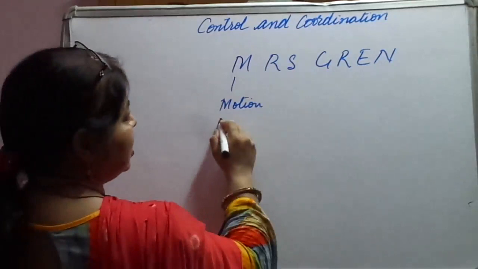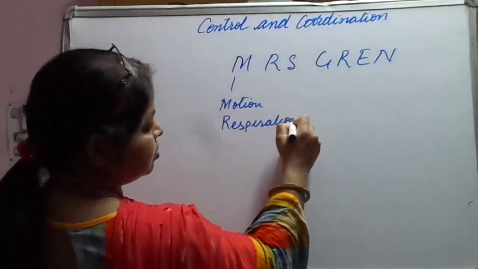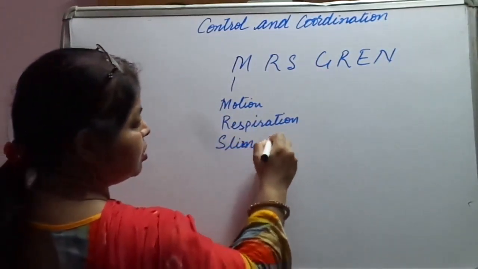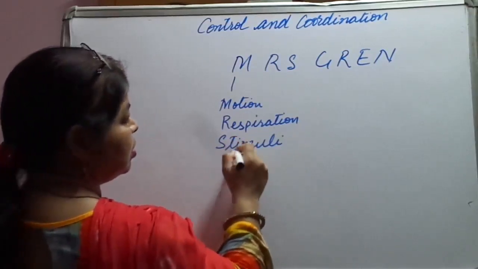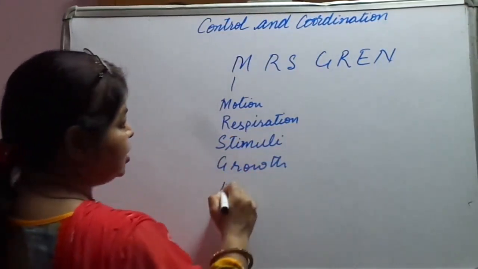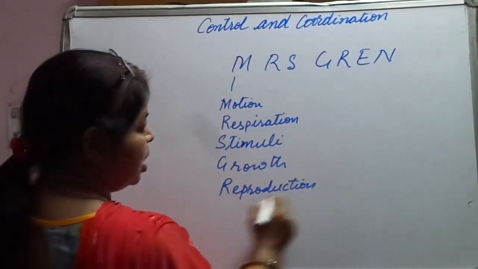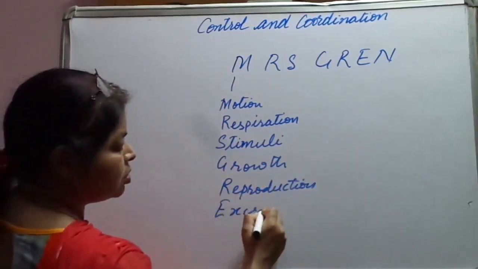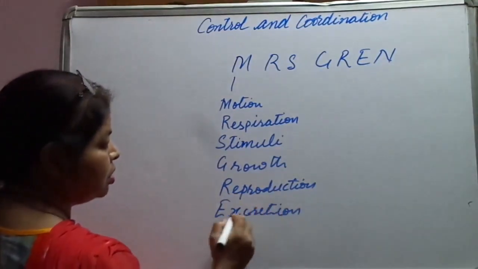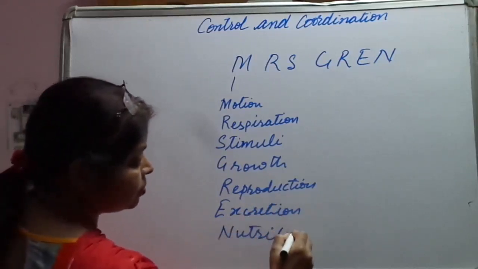Okay, R stands for respiration, then S stands for stimuli. Okay, then G stands for growth, R stands for reproduction, E for excretion, and the last one is nutrition. N stands for nutrition.